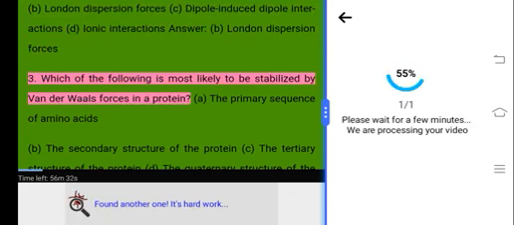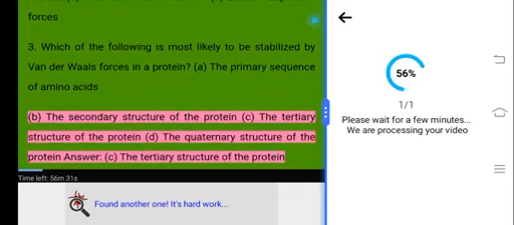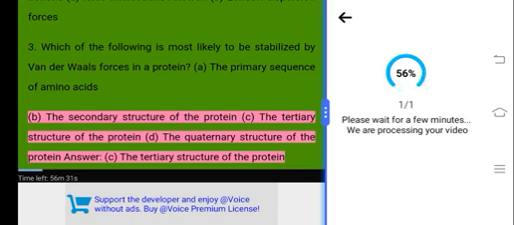3. Which of the following is most likely to be stabilized by van der Waals forces in a protein? A. The primary sequence of amino acids. B. The secondary structure of the protein. C. The tertiary structure of the protein. D. The quaternary structure of the protein. Answer. C. The tertiary structure of the protein.